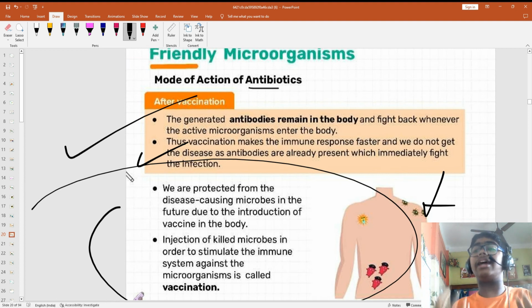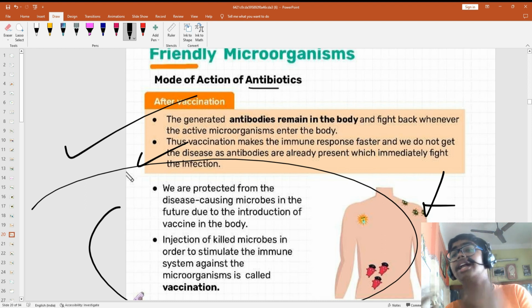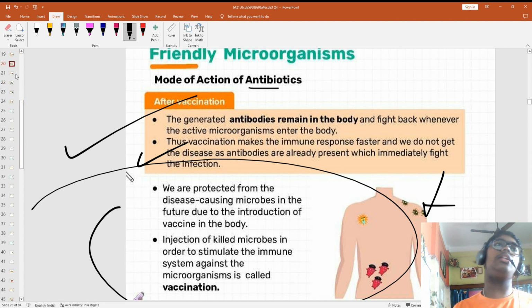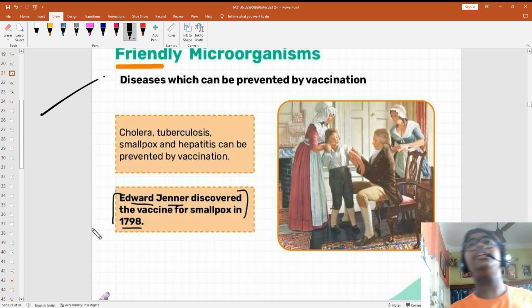Our body remembers that killed microorganism and how to kill it using antibodies. When the real foreign particles actually come, our body releases antibodies and kills the pathogens, not creating further diseases. Understood? Yes, it does not create more diseases. Now, disease can be prevented.